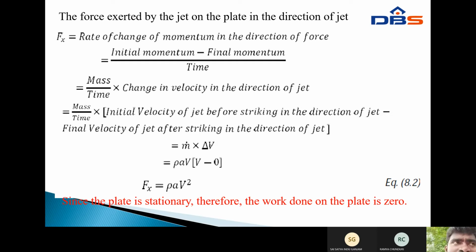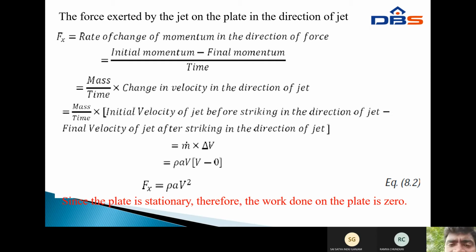This is the equation for F of x direction, where mass per time equals m into dv, the velocity of the fluid, that equals rho A v into v minus 0.